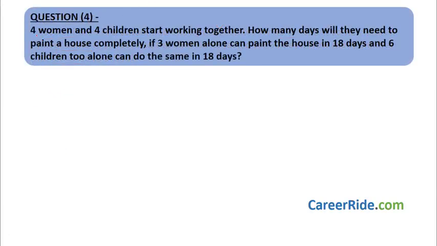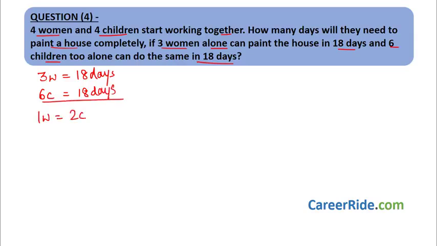Question number 4. 4 women and 4 children start working together. How many days will they need to paint a house completely if 3 women alone can paint the house in 18 days and 6 children alone can do the same in 18 days? Now what they have given is that 3 women can paint a house in 18 days, and 6 children can paint the house again in the same 18 days. So what we can say over here is that 1 woman is equal to 2 children, right? That means the amount of work done by 2 children is the same as the amount of work done by 1 woman, because 3 women and 6 children take the same amount of days.